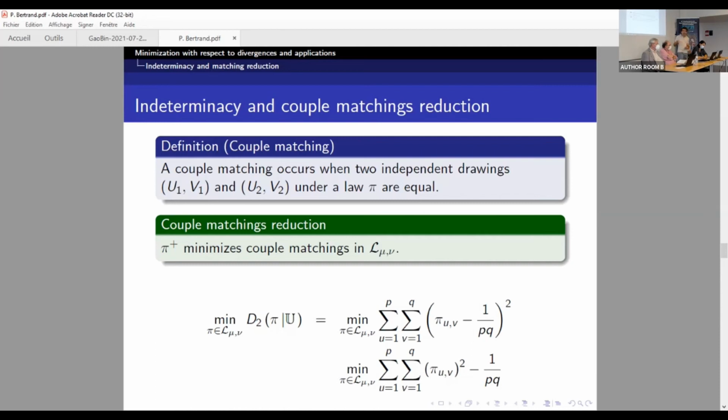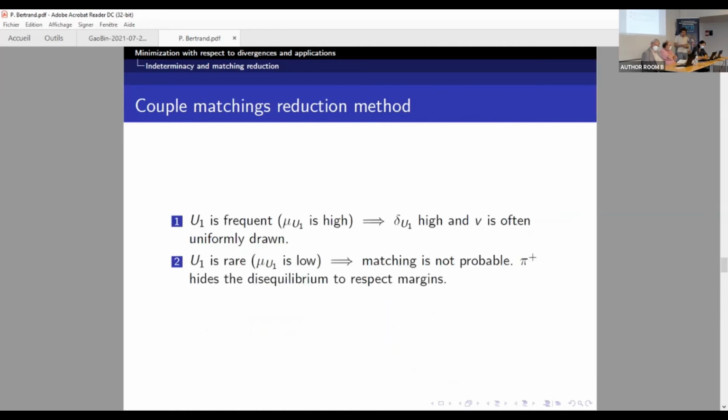And how is it happening? We can leverage the decomposition we had before. Remember, we first draw U and then we draw the V. So if U is frequent, so U1 is frequent, then we may have U1 equal to U2, and with indeterminacy we will choose to draw V as uniformly as possible.